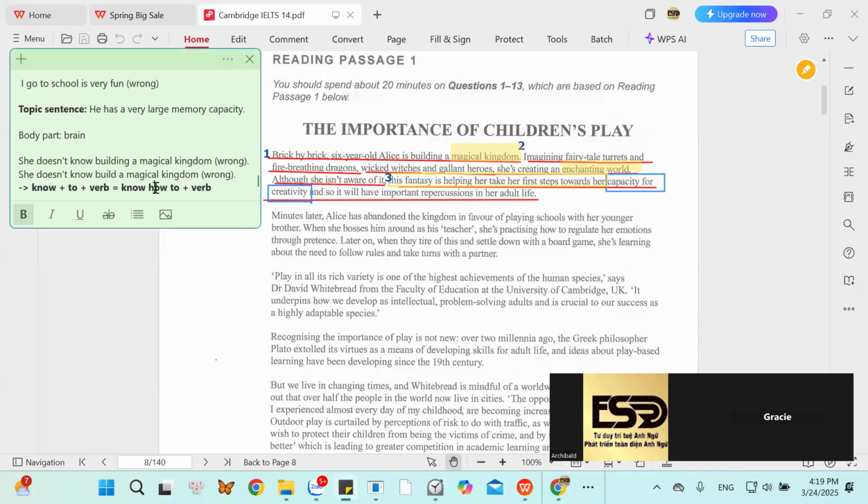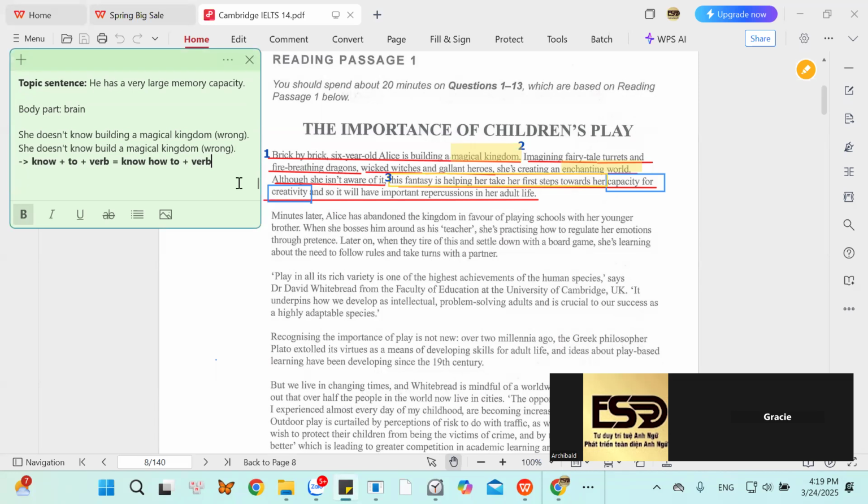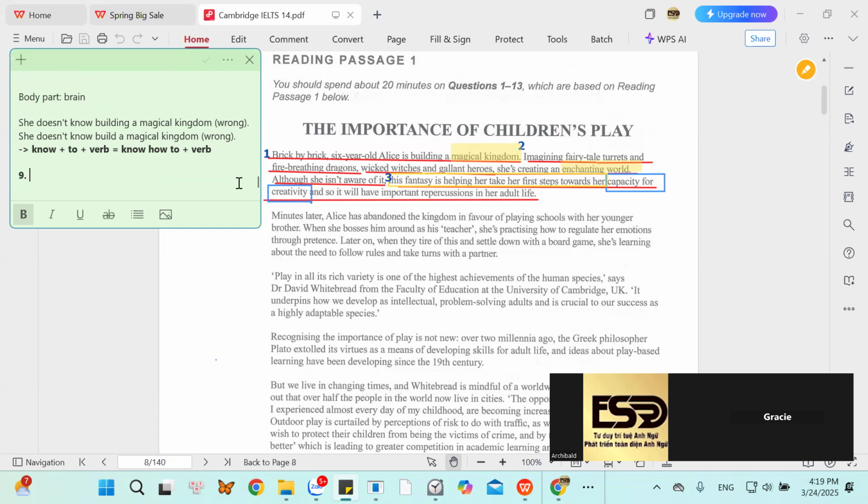Capacity for creativity. Can you define this phrase? First, Gracie, can you spell define for me? Can you spell the word define? Define.